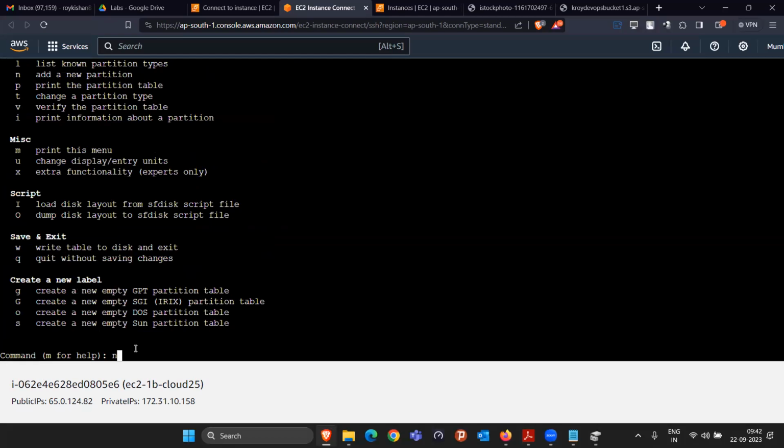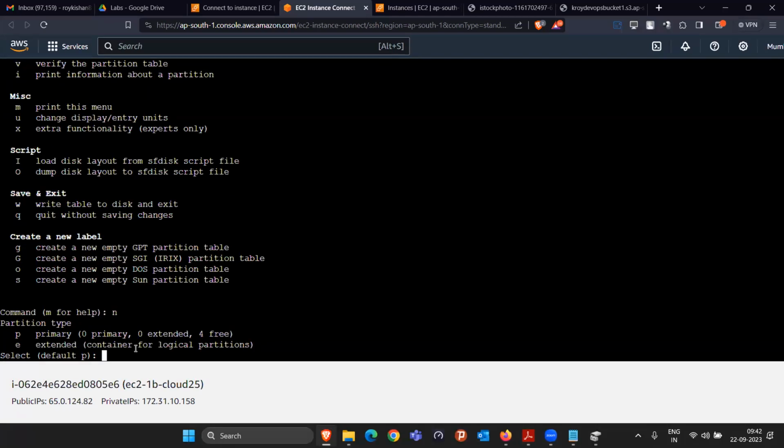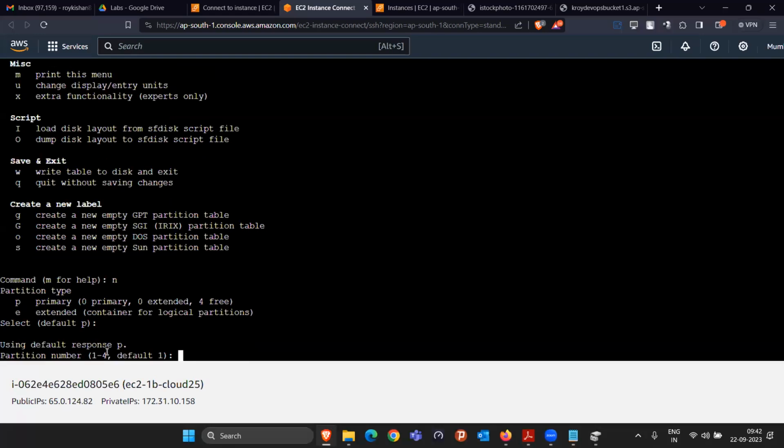If I press N, I am saying that I want to add a new partition. So they are asking which type of partition you want to create, primary or extended. By default, I will take the primary only, and maximum you can create 4. So I'm saying you can create primary only by default. Okay, so I will just press enter here. I will not make any changes. Now they are saying this will be partition number 1. Are you sure about this, or do you want to give some different partition number? I know the default value will be 1 only because this is my first partition. So let it be the same.